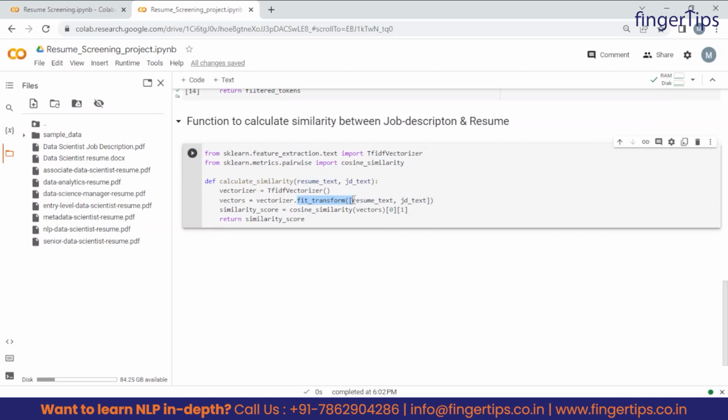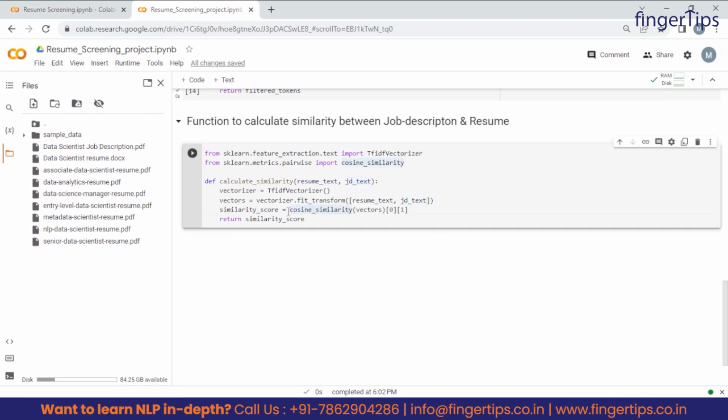So now these are the two important lines which we have to understand. Guys, this fit_transform method of the vectorizer object is used to calculate TF-IDF vectors for the resume and JD, right? And this returns a sparse matrix of size 2 cross n, where n is the number of unique words, right? So we have two text files, and when we have n unique words across both the files, the final matrix we will get is of dimension 2 cross n, right?